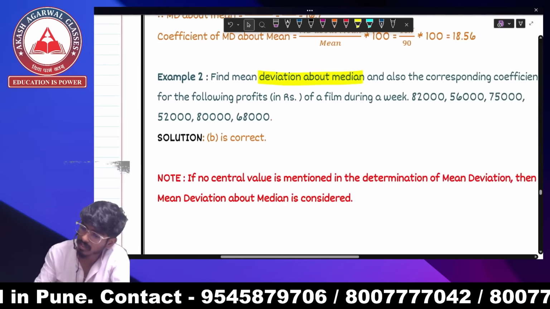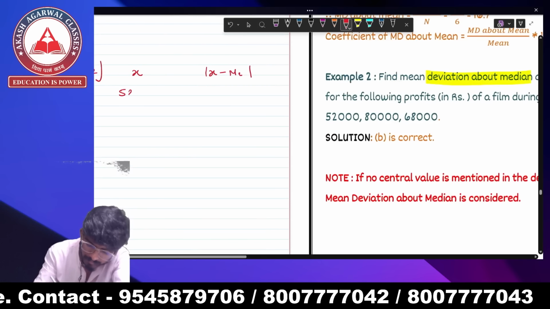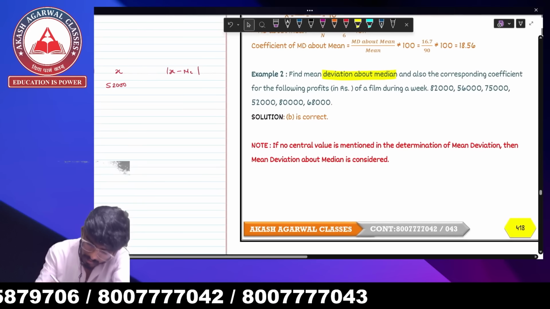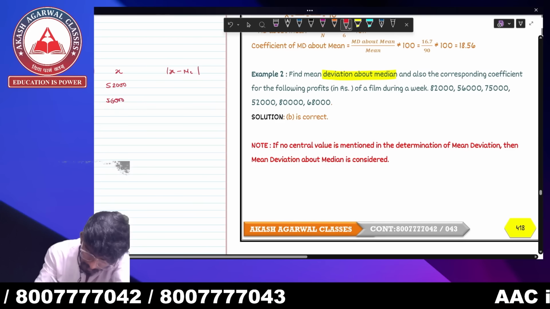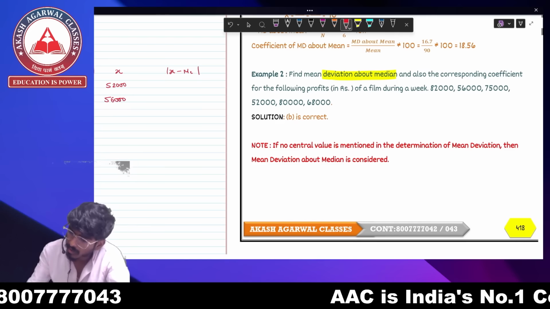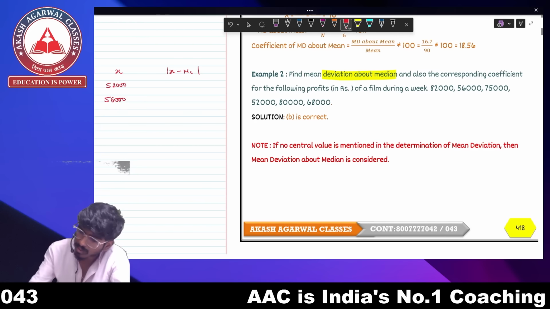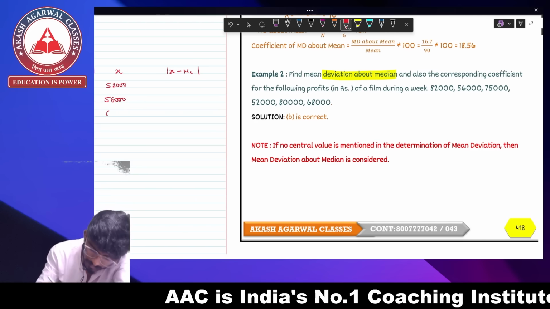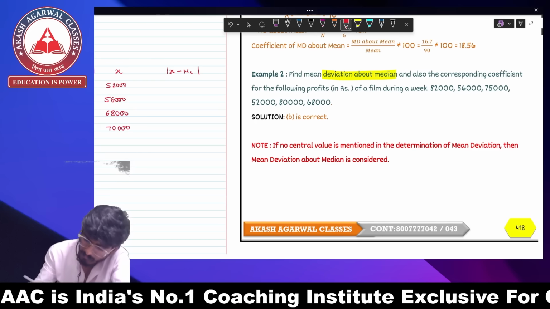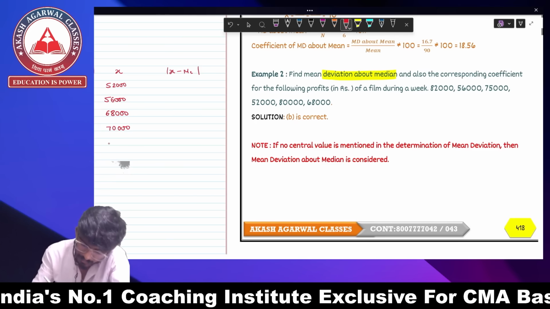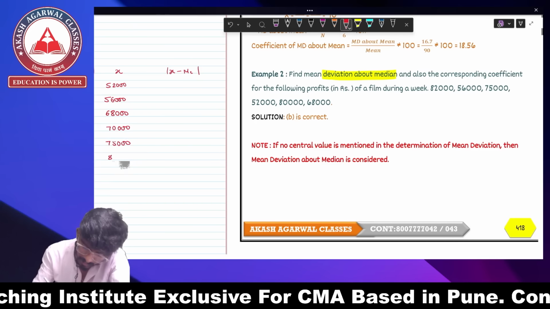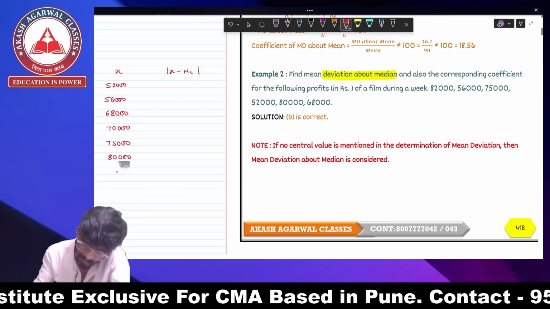The smallest observation I can see over here is 52,000, then 56,000, then 68,000, 70,000, 75,000, 80,000 and 82,000.